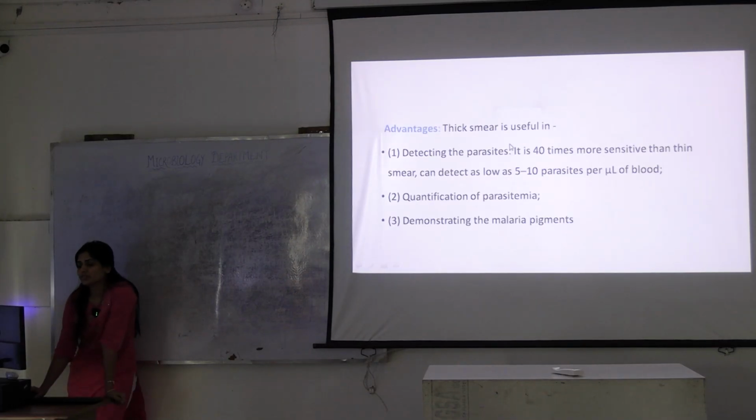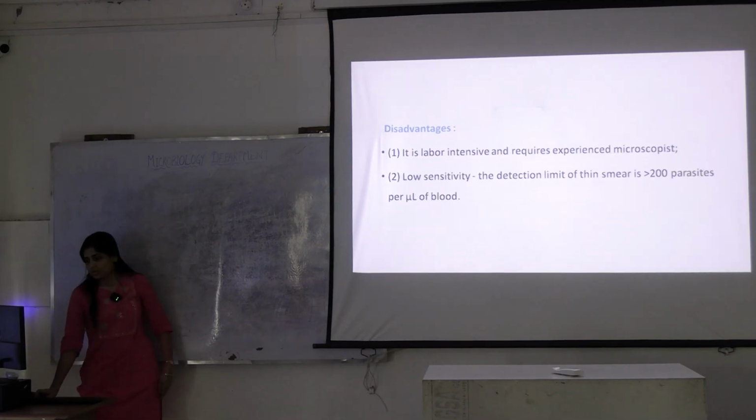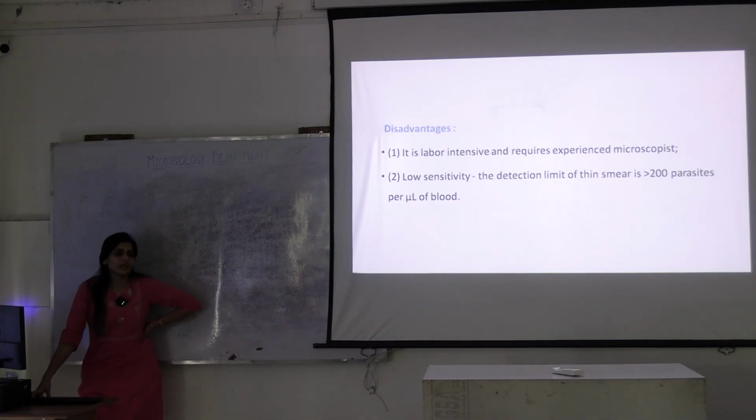What is the advantage of thick smear? Since it's a thick smear, you are taking a lot of blood sample on the slide. You cannot miss a parasite. If it's a thin smear, there is a chance you might miss a parasite, okay? That is the advantage. You can do the quantification of parasitemia, how many parasites are there. And you can also demonstrate the malarial pigments, okay? But what are the disadvantages? You need expertise, you need labor, right?